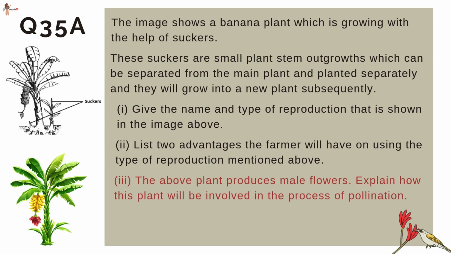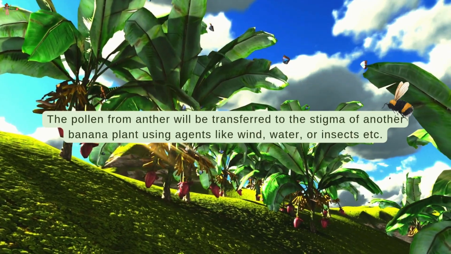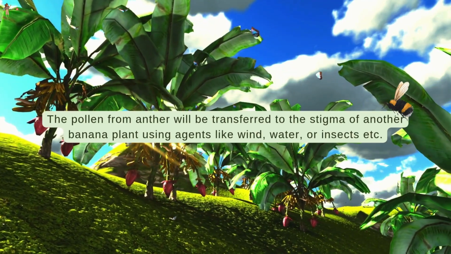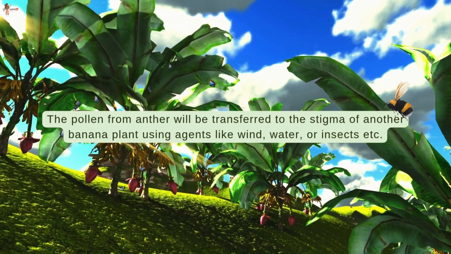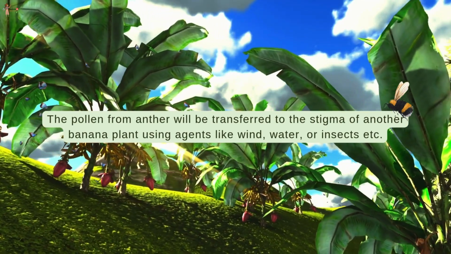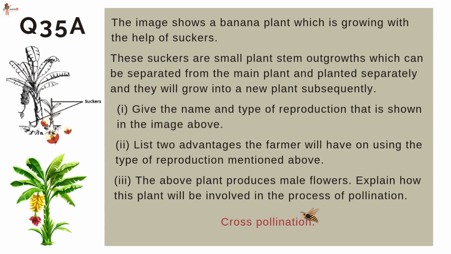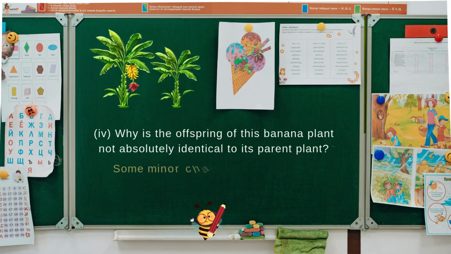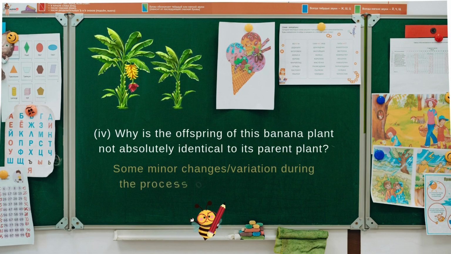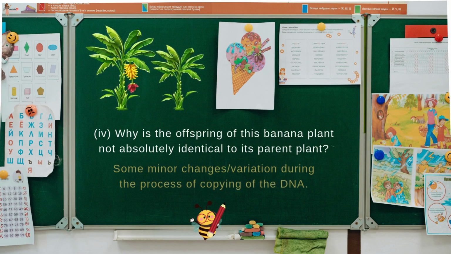Well, in this case, the pollen from anther will be transferred to the stigma of another banana plant using the agents like wind, water, or insects, etc. This process is called cross pollination. The last part is, why is the offspring of this banana plant not absolutely identical to its parent plant? Well, that can be due to some minor variation during the process of copying of the DNA.